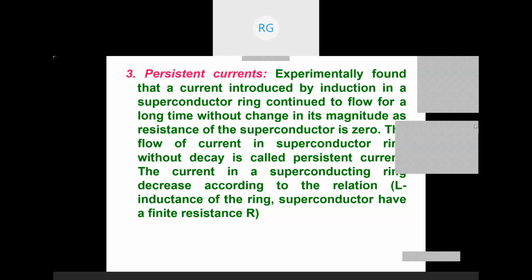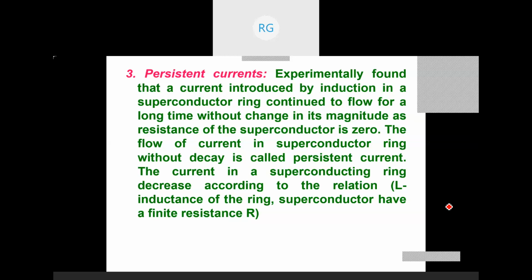So when you switch off the screen, you can see some image and it will be cast there for a few seconds. That is called persistence. It was found in superconductors that once you send a current in a superconducting ring, that current will go on circulating in the ring without decrement, even if you remove the source.